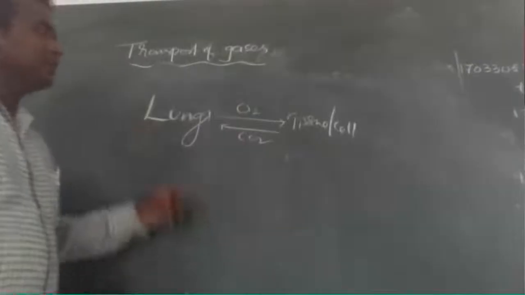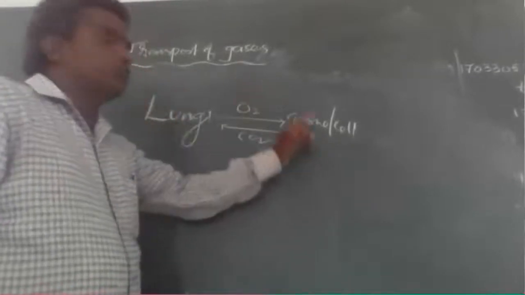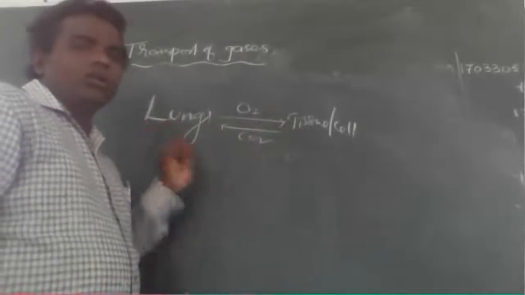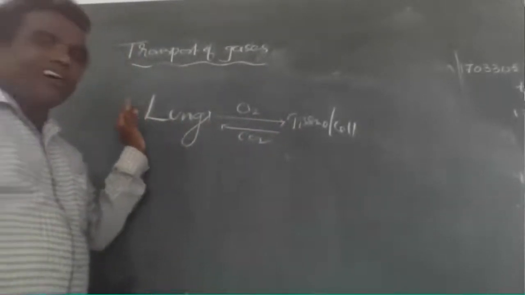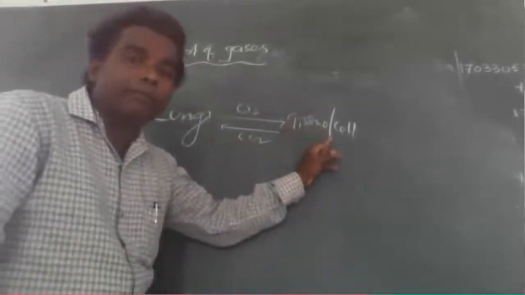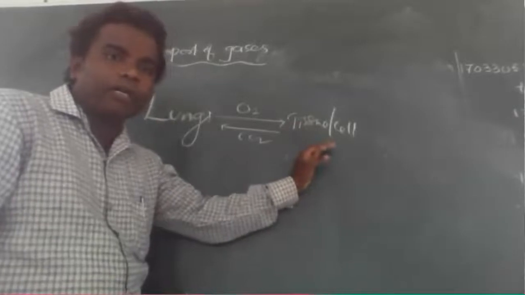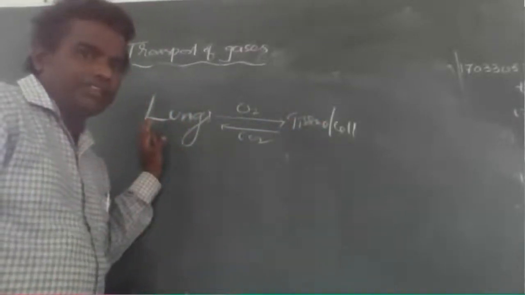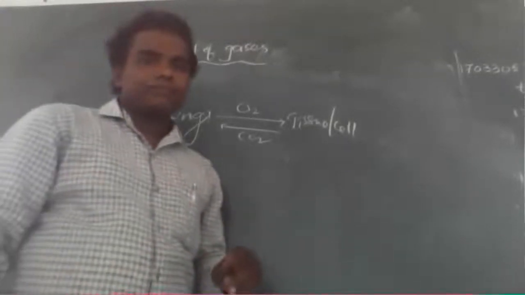Once again I repeat: transport of oxygen from lungs to tissue only, and transport of carbon dioxide from tissue to lungs only. So that is the very important process of transport of gases.